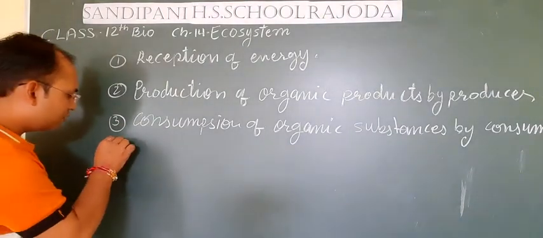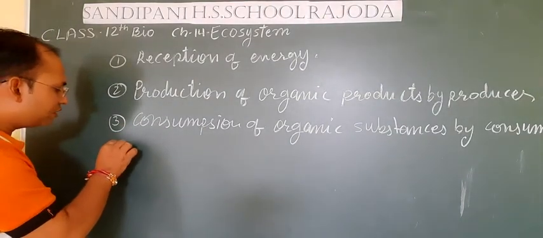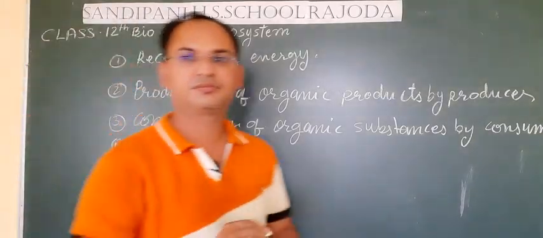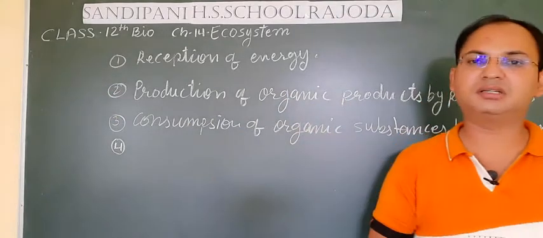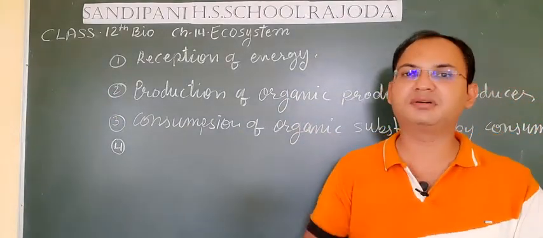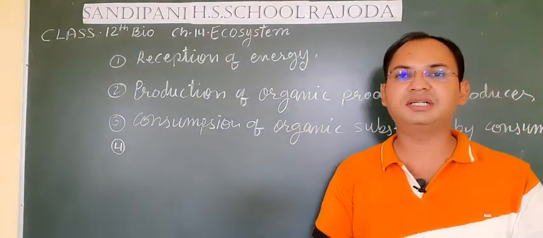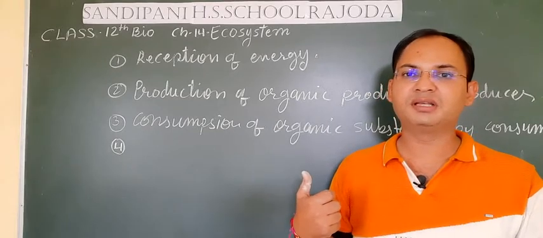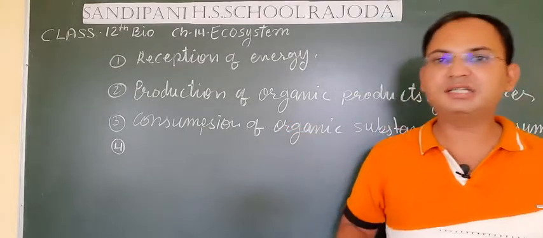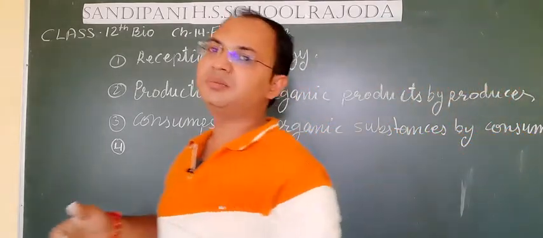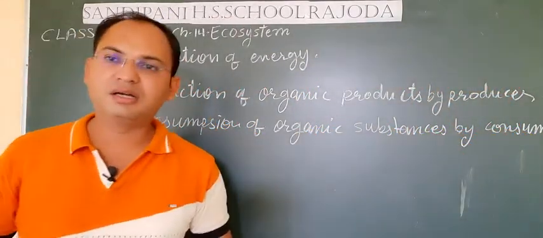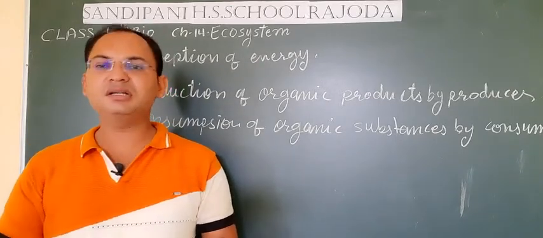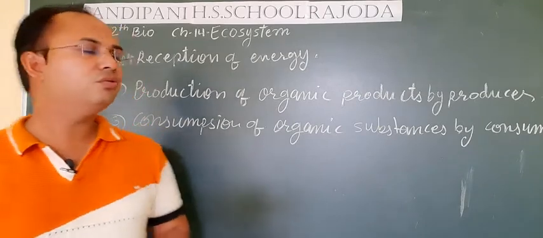Now students, if any living organism dies in an ecosystem, either a plant or an animal, then you have seen that it decomposes, and the organic substances inside its body again get mixed in the environment.